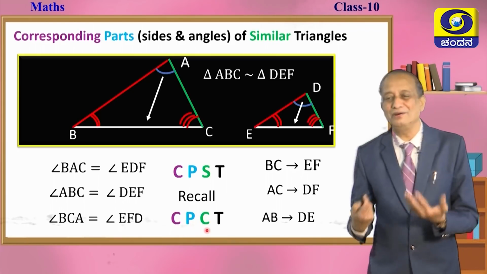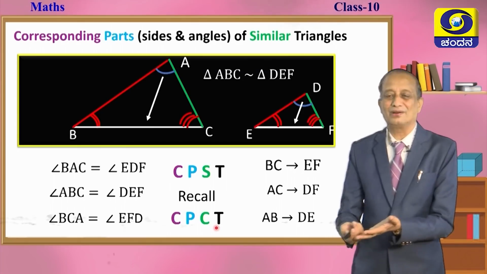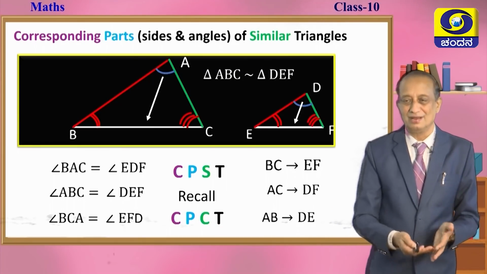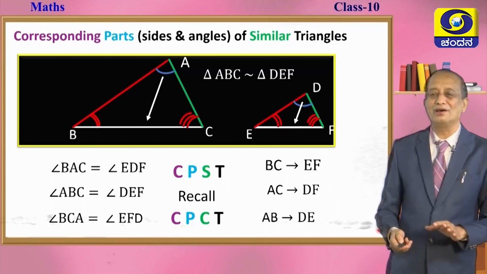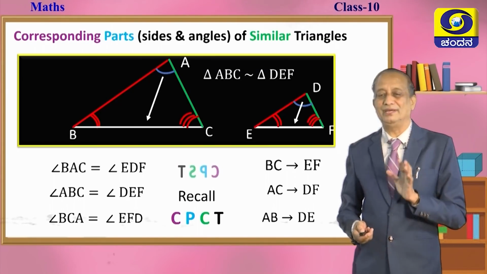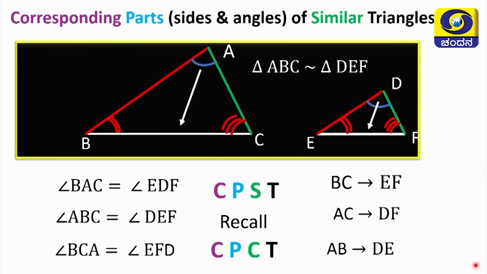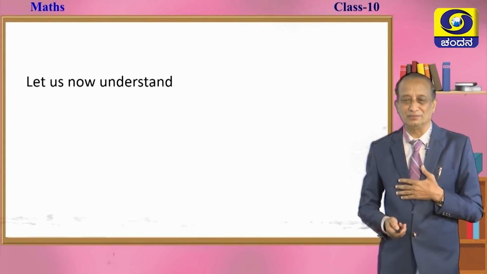Corresponding parts of congruent triangles. So, these angles and these sides are called corresponding parts of similar triangles or congruent triangles. These terms will be used very frequently in future classes, so you should remember them. It is very easy, there is nothing difficult about this.